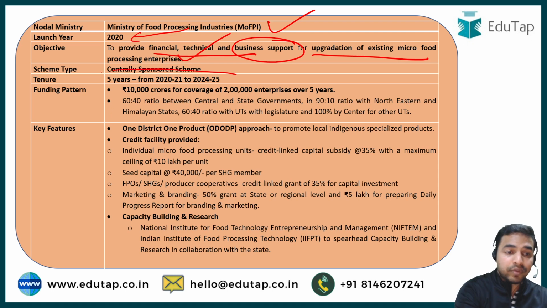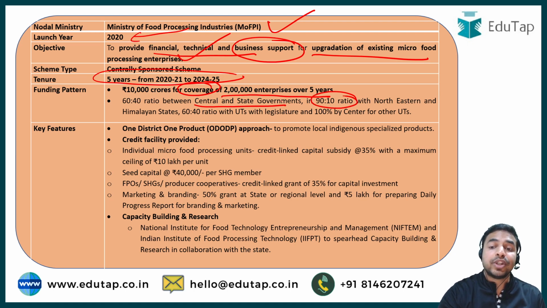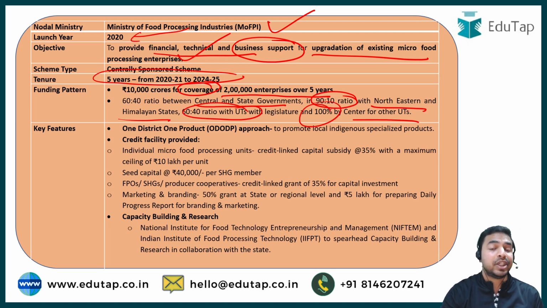The tenure of the scheme has been mentioned here. And now, when we talk about the funding pattern under this particular scheme, then, my dear learners, 10,000 crores will be provided for the coverage of 2 lakh enterprises over a period of 5 years, and this will be in the 60:40 ratio between the center and state governments, 90:10 with the northeastern and Himalayan states, 60:40 with the union territories with legislature, and 100% by the center for the other union territories.